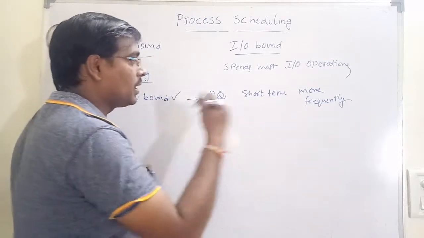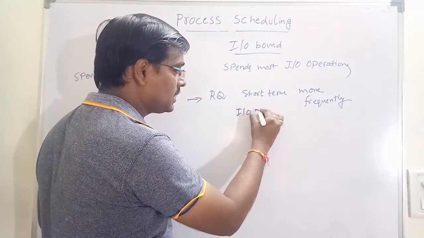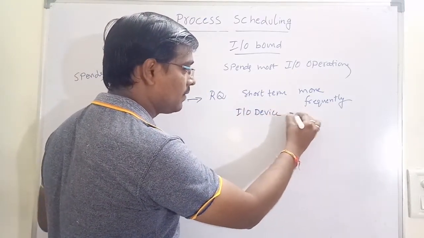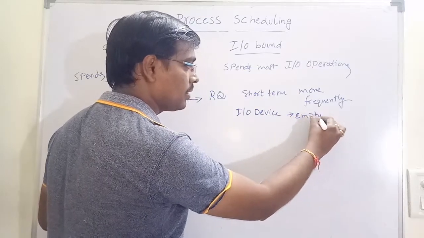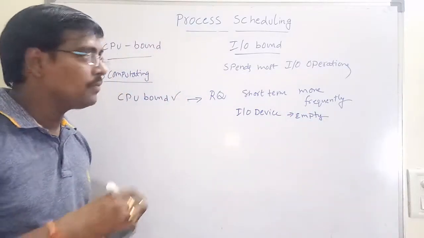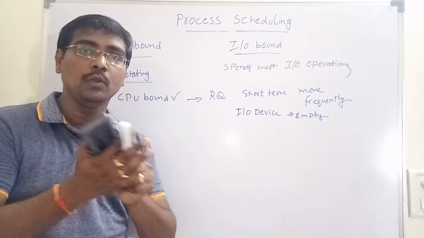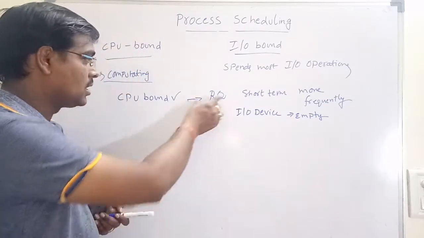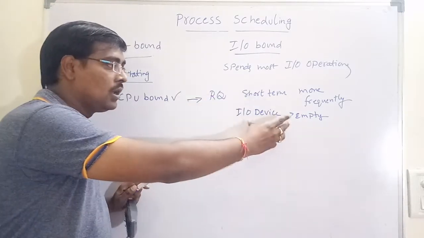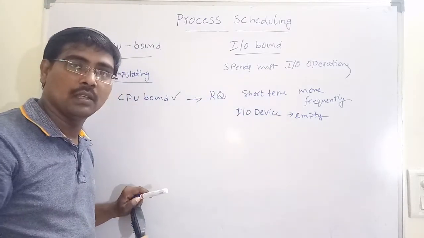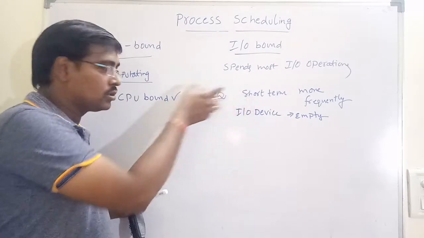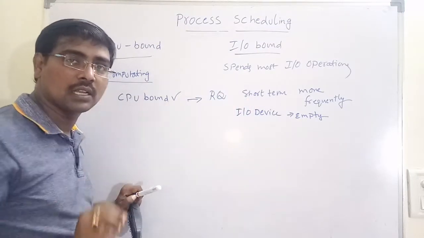And at the same time, all IO devices are empty. Okay. Generally, if a system is stable, it uses both the CPU and IO devices. But in this case, most of the CPU is used, but IO devices are almost empty. That means it is not stable. So a CPU bound process alone is not selected.